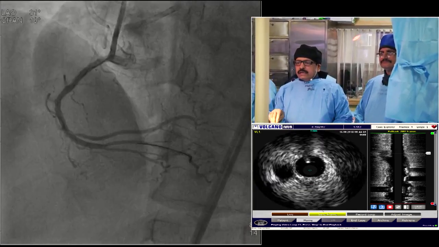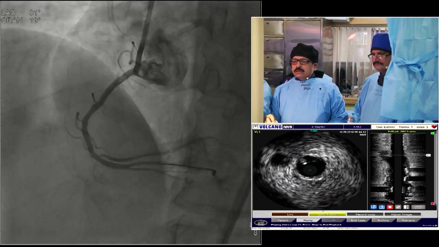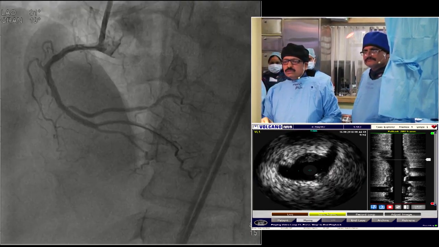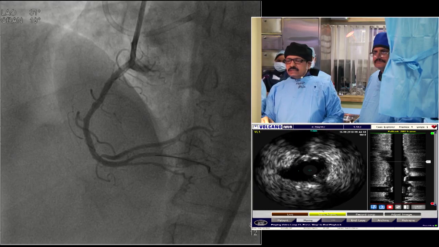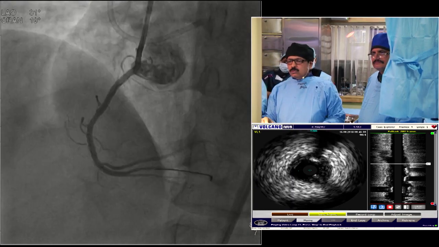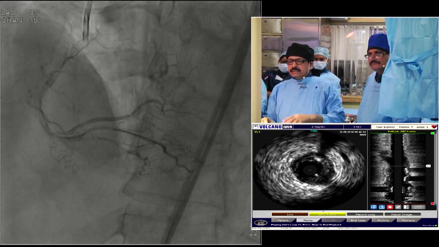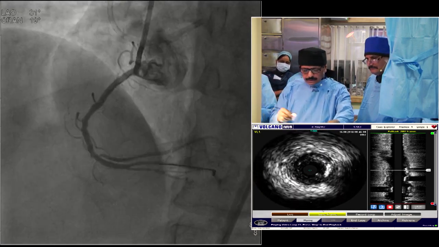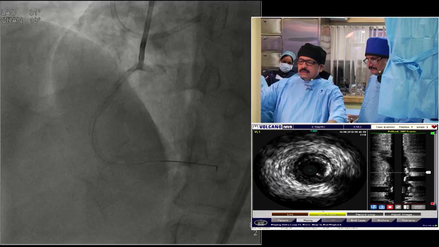Now you can see the proximal stent also placed with the overlap, and all the branches have been preserved. I will do some high pressure dilatation in the stents and overlap area. Absolutely. Good result.